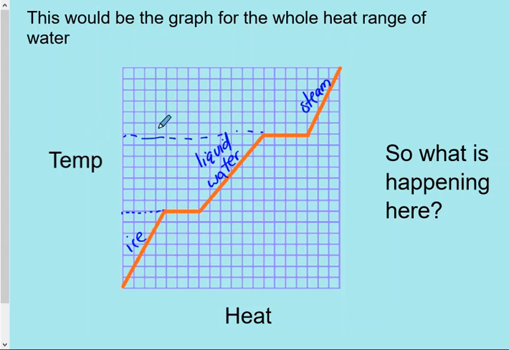Well, for water, when do we melt? This line is where we have water melting, and this line is where water turns into steam, so boiling.